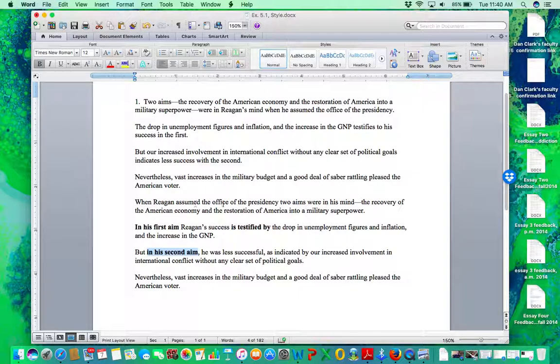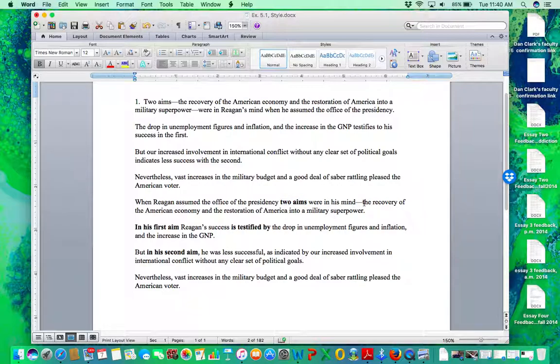We could say something like, when Reagan assumed the office of the presidency, the recovery of the American economy and the restoration of America into a military superpower were the two aims, were in his mind the two chief aims. I don't like that because I think it's harder to follow. So I'm going to stop there. So even though we don't get aims till here in the first sentence rather than at the very end, still we get the actual aims here.